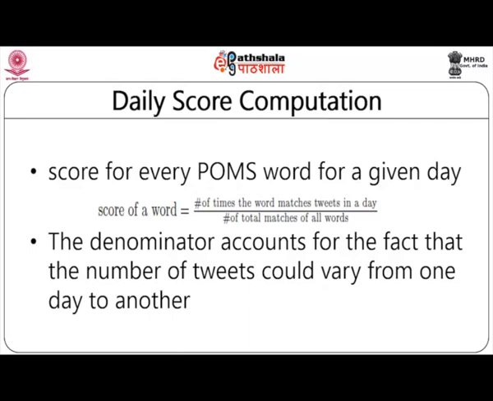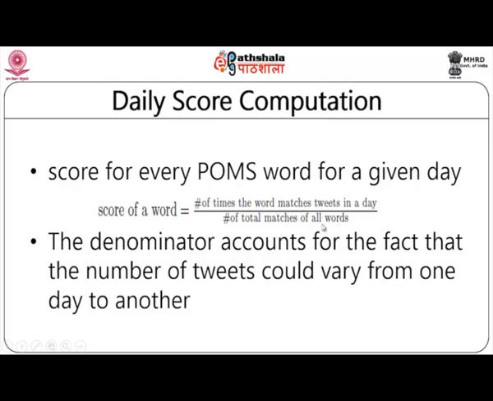Having eliminated those tweets that do not highlight an expression or feeling of a customer, you should compute the score. Now, this score must be computed on a daily basis because the stock market index will have a daily value. So, the score for every POMS word on a given day must be calculated using the given equation: the number of times the word matches tweets in a day divided by the total number of matches of all words.